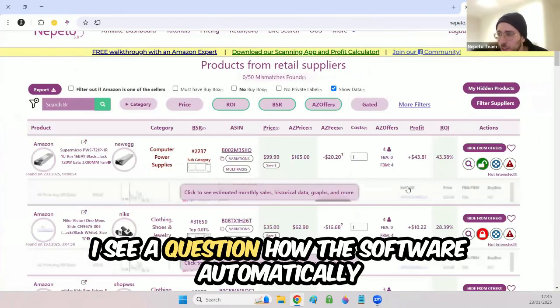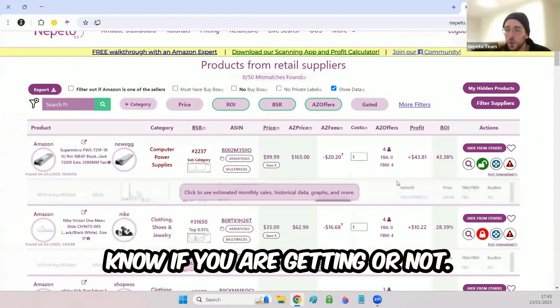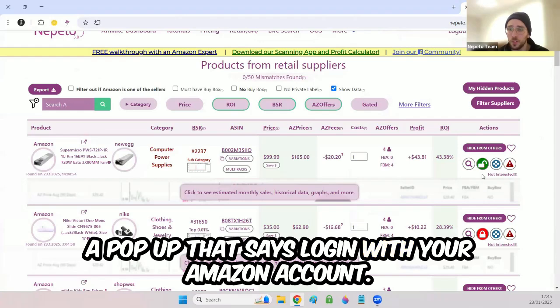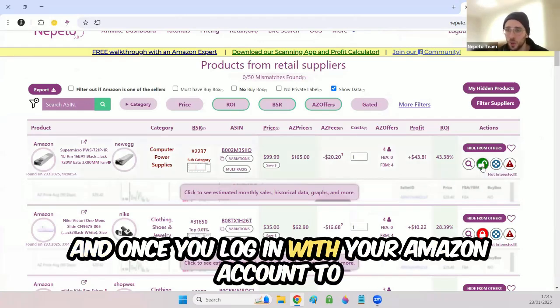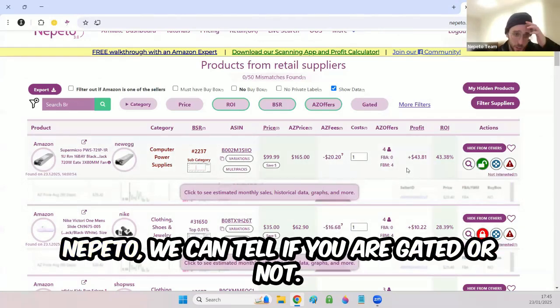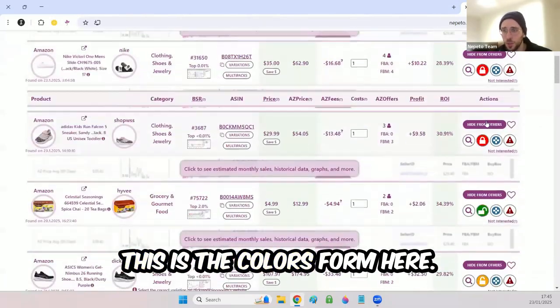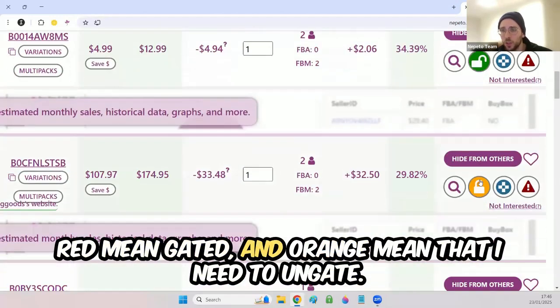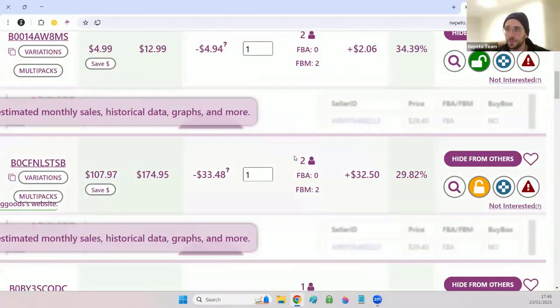I see a question: how does the software automatically know if you are gated or not? If you are signing up to Nepeto, you will see a pop-up that says login with your Amazon account. Once you log in with your Amazon account to Nepeto, we can tell if you are gated or not. This is the colors from here. When it's green, it means that I'm ungated, red means gated, and orange means that I need to ungate.